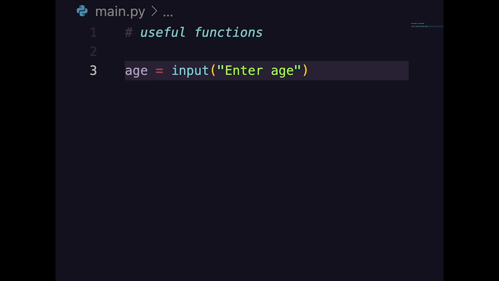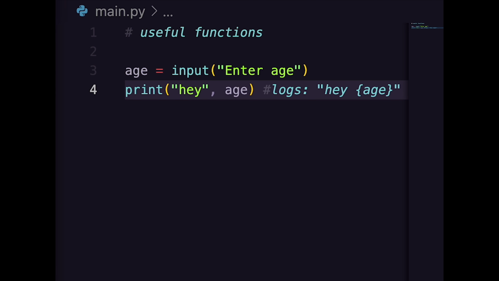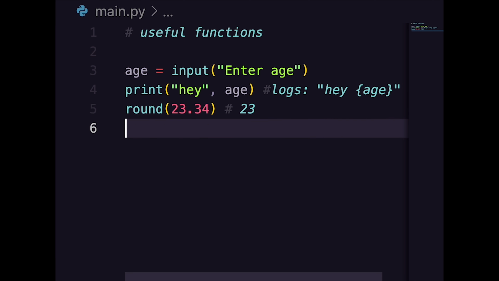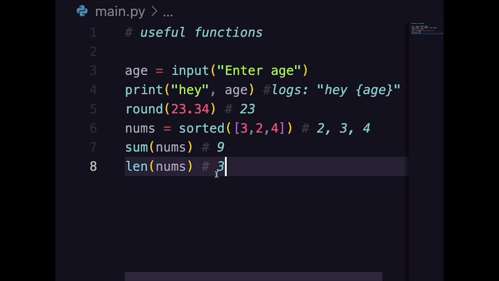The input function returns whatever the user inputs in the terminal. The print function logs whatever you pass to it to the terminal. And we have the round function that simply takes a number and rounds it to the nearest whole number. We have the sorted function that sorts a list, the sum function that gives you the sum of a list, and length.